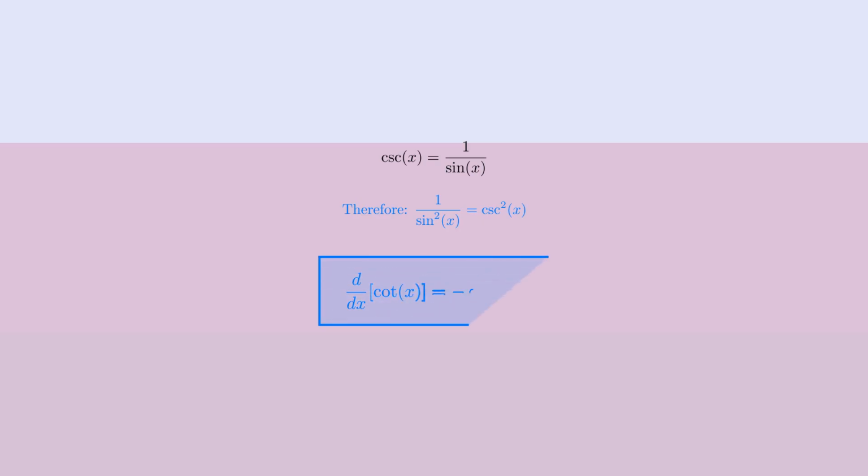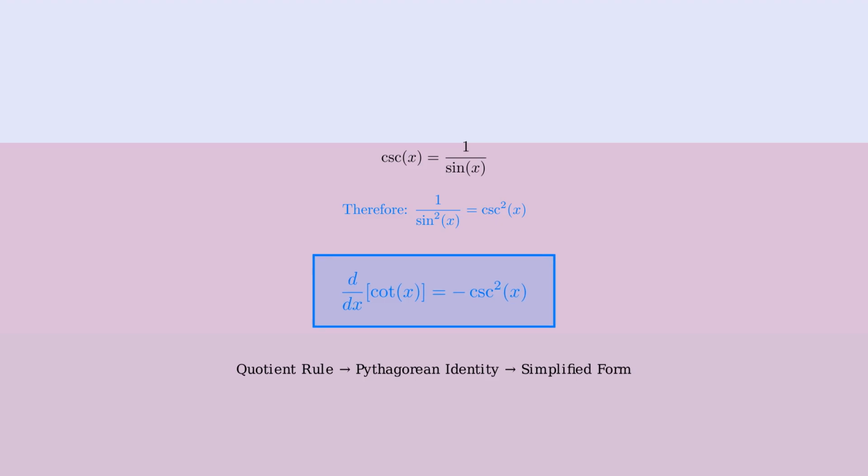Now we can write our final answer. The derivative of cotangent x is negative cosecant squared x. This elegant result shows the power of trigonometric identities in calculus. We transformed a complex rational expression into a simple, memorable form using the Pythagorean identity. The key insight was recognizing that sine squared plus cosine squared equals 1, which allowed us to simplify the numerator completely. This is why memorizing fundamental trigonometric identities is so valuable in calculus.